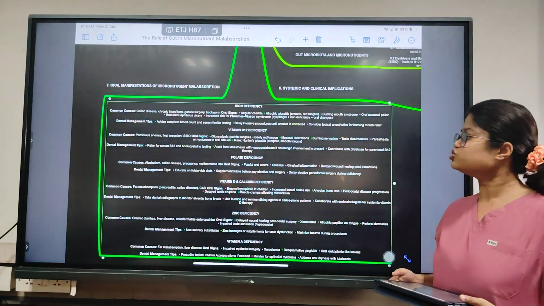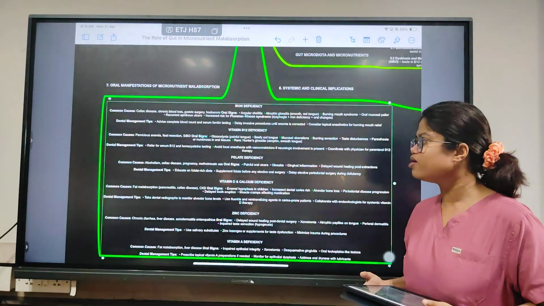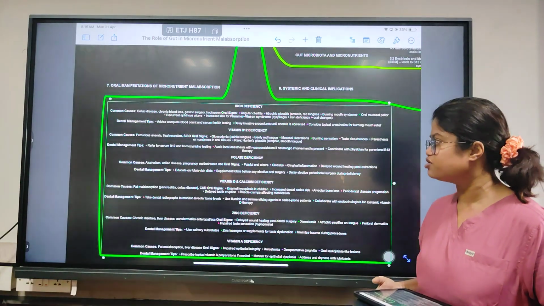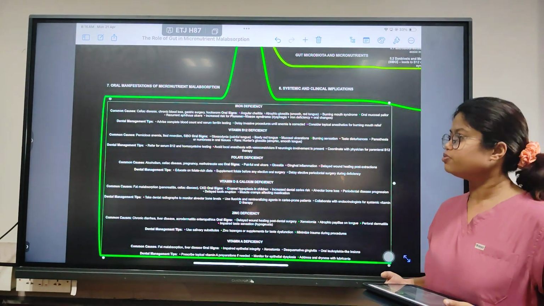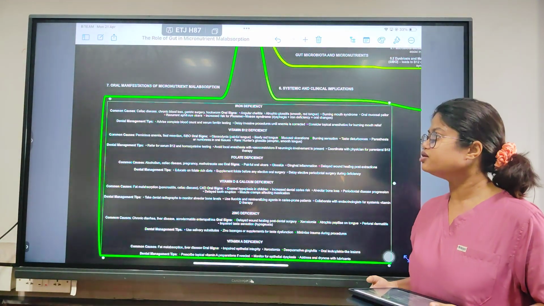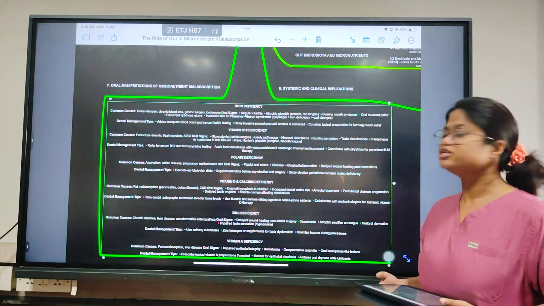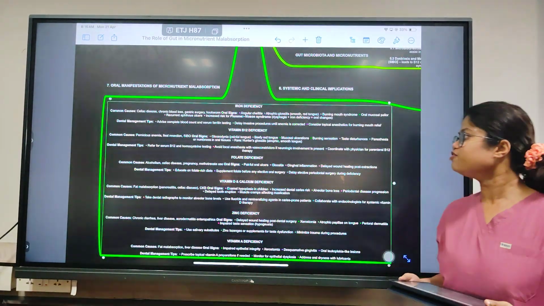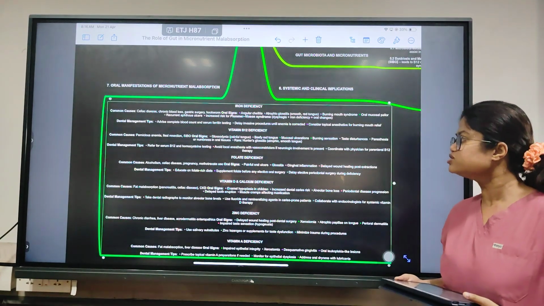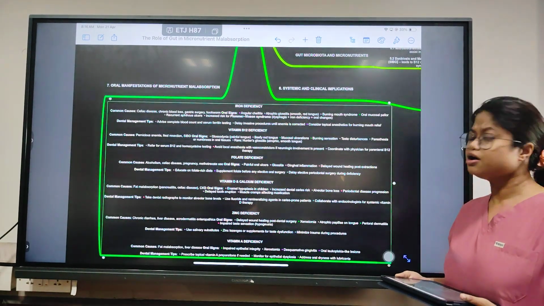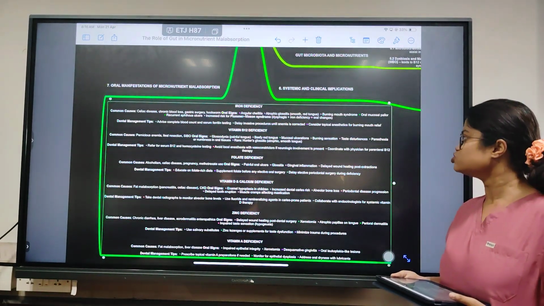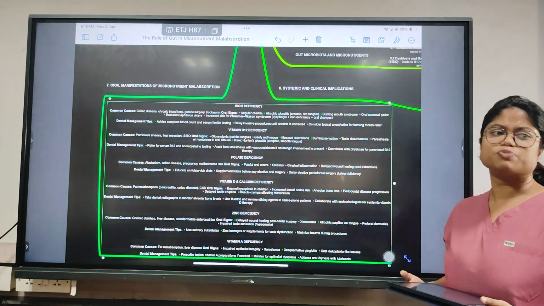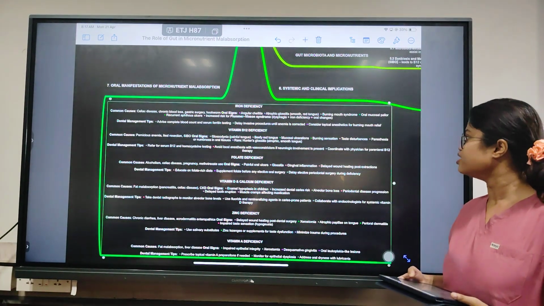Coming to the second deficiency, the vitamin B12 deficiency, common causes are pernicious anemia in general, SIBO which I talked about previously, and renal resection. Oral signs will be glossodynia, that is a very painful tongue. Anything we chew will have painful sensations. Beefy red tongue, oral mucosal ulcerations, and a burning sensation will be accompanied. Taste disturbances, specifically metallic taste, will be there.